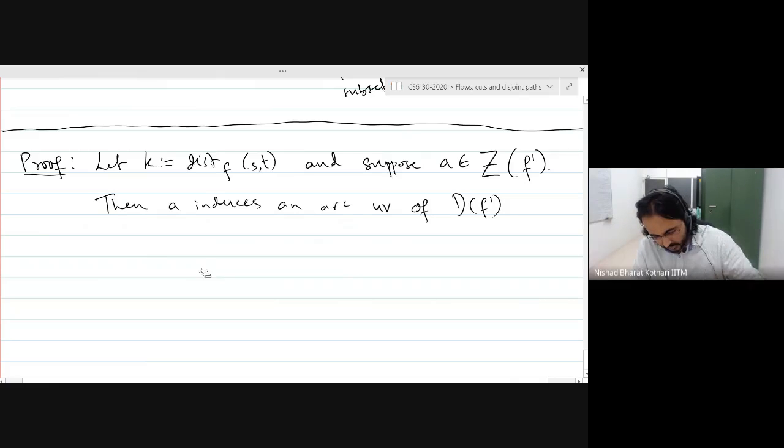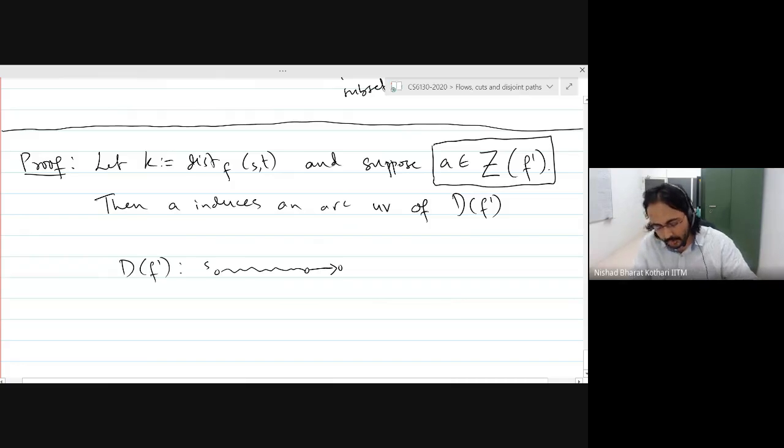So in the graph D F prime, what is happening? There is a path, let's say from S to T. There has to be some path which uses this arc, right? Because this is what this means, that it is used by some shortest path. So I'm looking at the auxiliary digraph. So this is a dipath. Maybe I should put this whole thing.